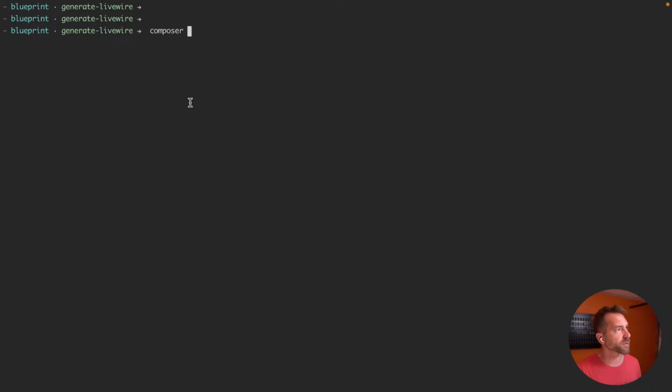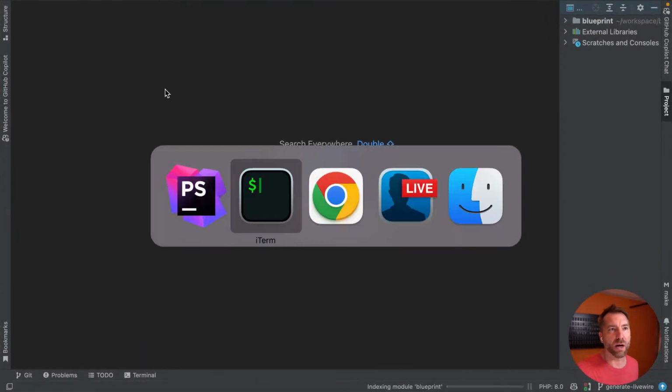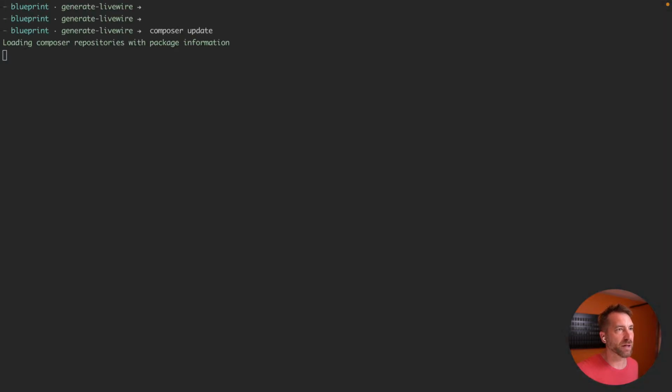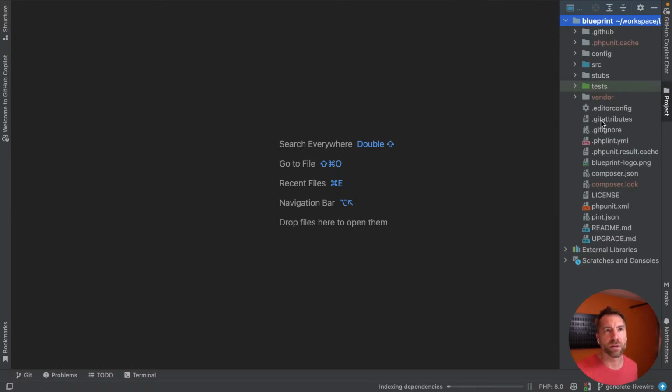So two things here. First of all, let's do a composer update. And while that's running in the background and making my iMac hum, let's get this full screen. And let's go back over here. All right, cool. That's going to run composer update, of course. Good. Let's bring up a test. Sorry, my comments are in the way here. All right, there we go.